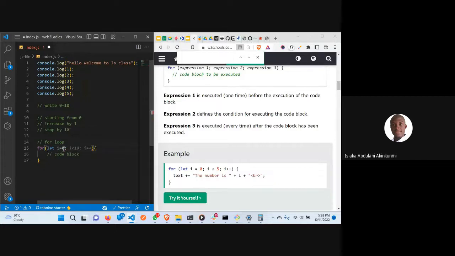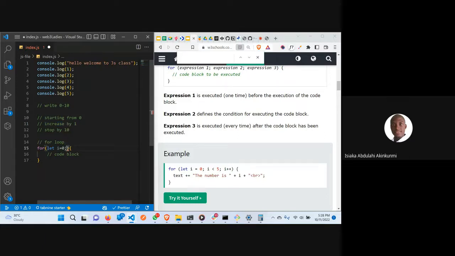Please, when I started learning, I usually used a comma and it would not work. It's an expression. That means it will execute this expression first, then it will jump to another one. So let i is equal to zero. Then we said we are increasing by what? We are increasing it by one.